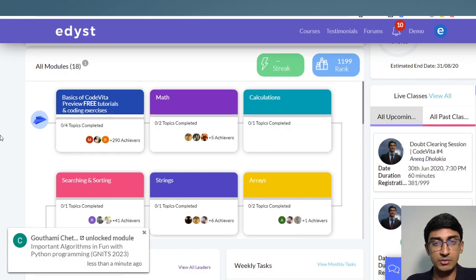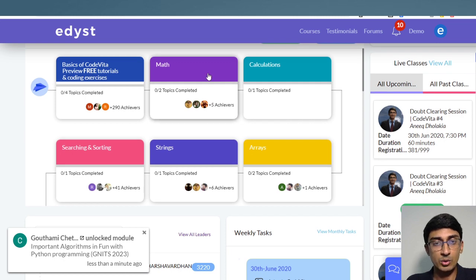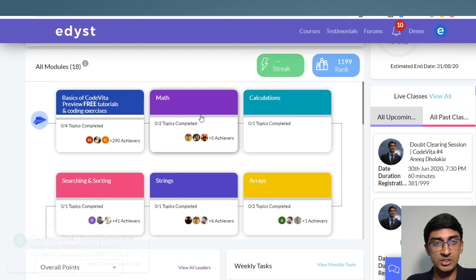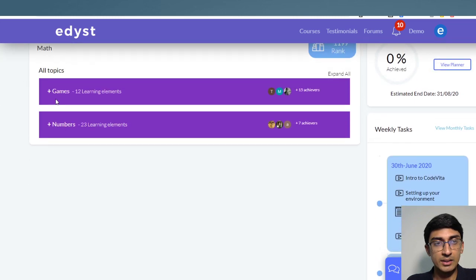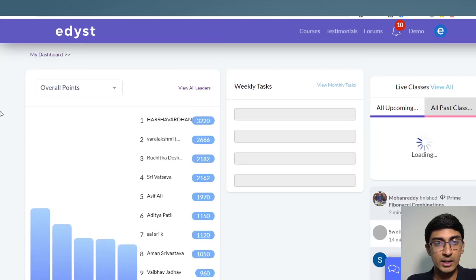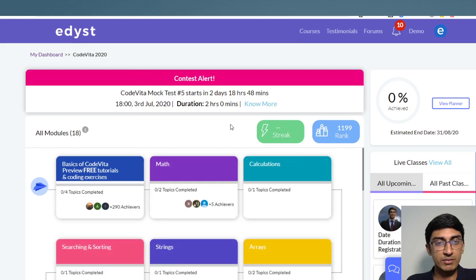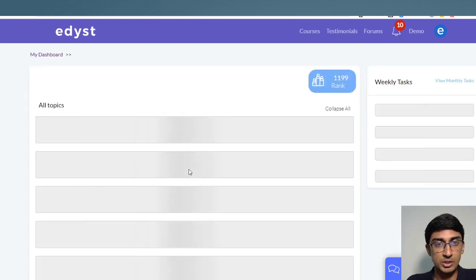When you open up the Edist platform, this is what it looks like, and you have to go to the math module. You can find this in the math module over here. And just by the way, this is the mock test number 5. When you sign up, you will see this as well, mock test number 5, which is going to happen on 3rd July. When it's time, you can click start now to actually start it. Those of you who are planning to give mock test 5, sign up as soon as possible.